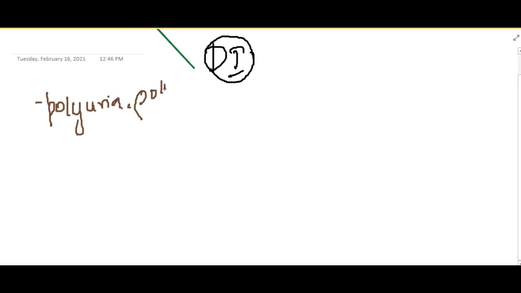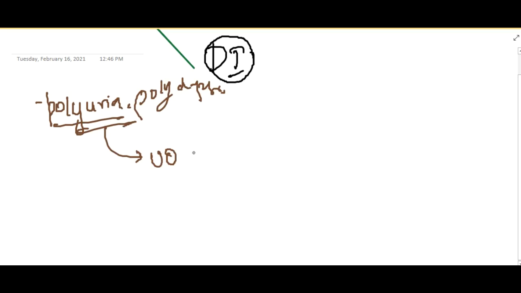Hello friends, let us now learn some important points about diabetes insipidus. A patient with diabetes insipidus suffers with polyuria, polydipsia. Now, when do we call it polyuria?